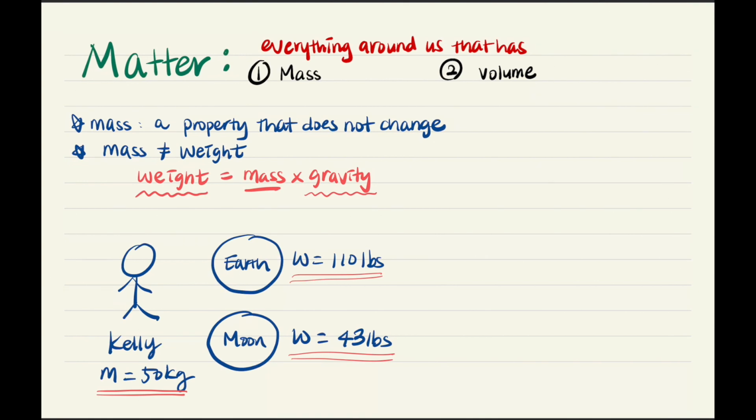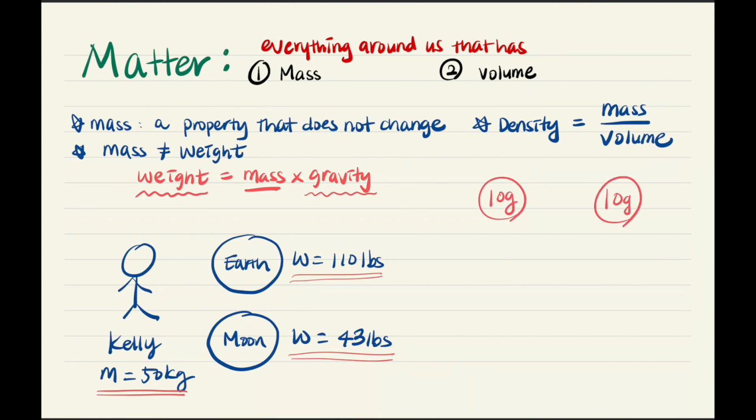So I want to introduce one more property that involves mass, which is density. Density can be defined as mass over volume. So let's say you have 10 grams of water here and then 10 grams of water here. Now, with the second portion, you put it in the freezer, so it becomes ice. So the density of water is actually not the same as the density of ice.